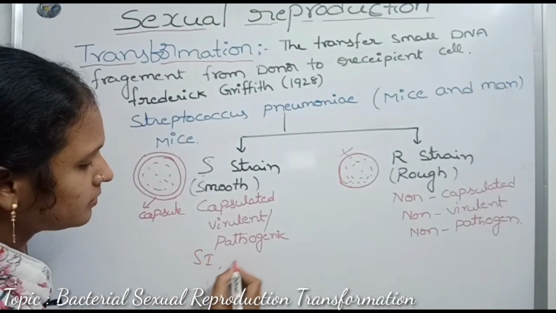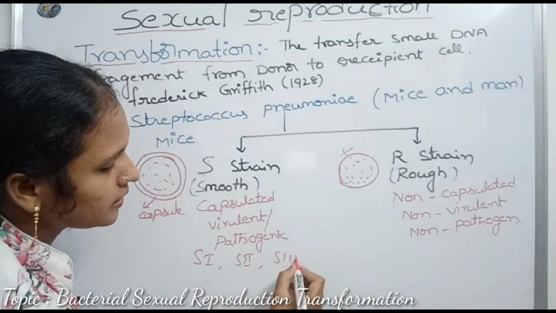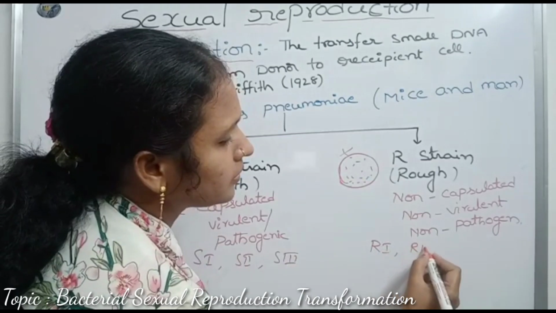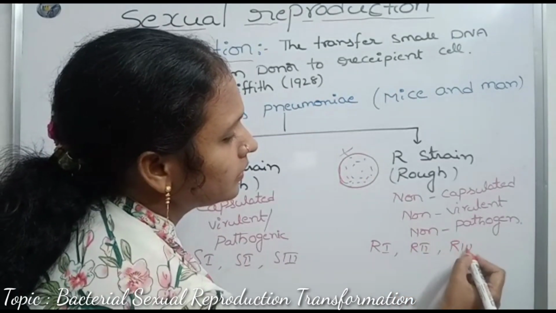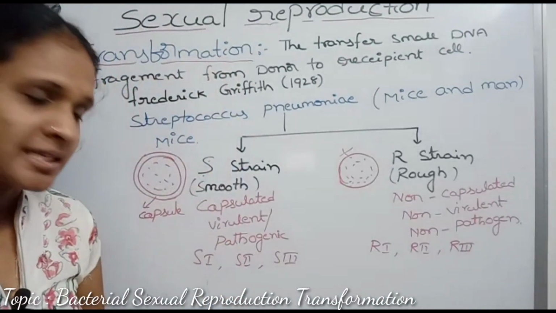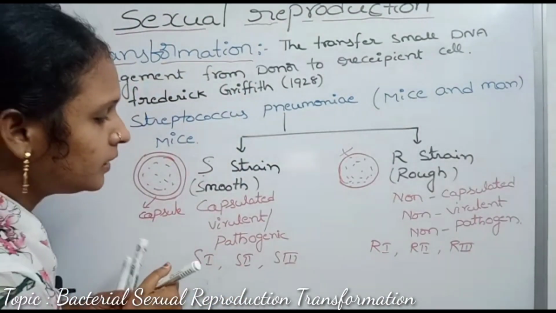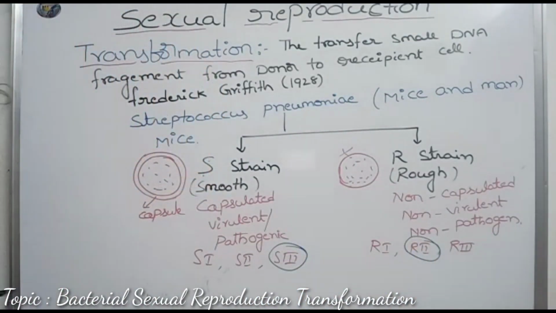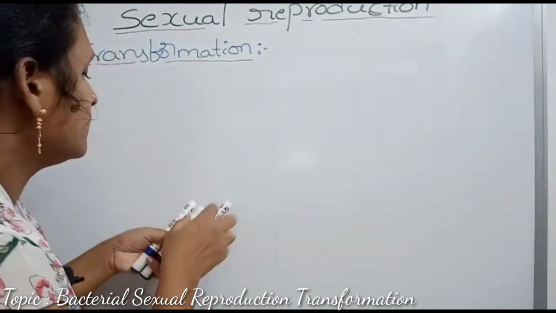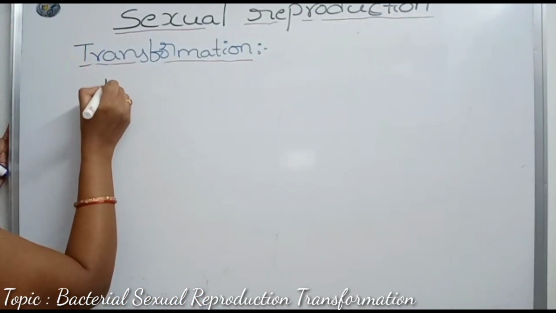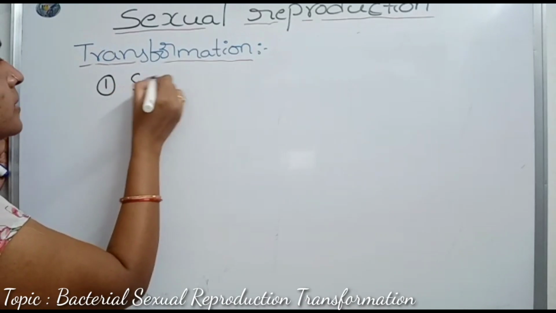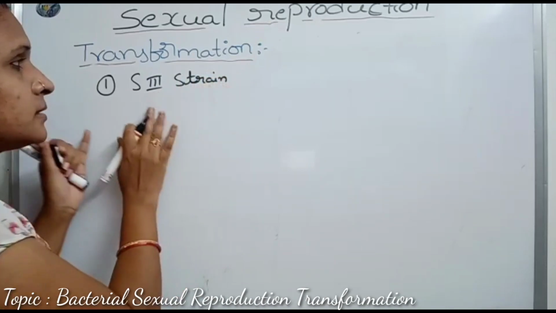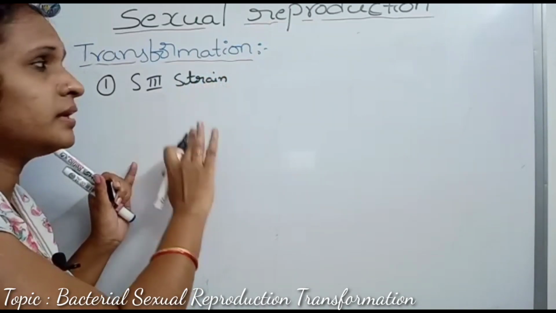These smooth and rough varieties occur in different strains, for example S1, S2 and S3, and in the same way R1, R2 and R3. Griffith took the S3 strain and the R2 strain for this experiment. Next, let us see the experiment.